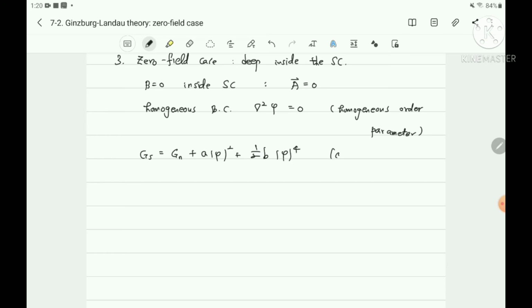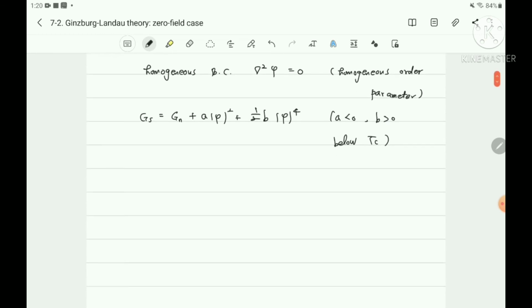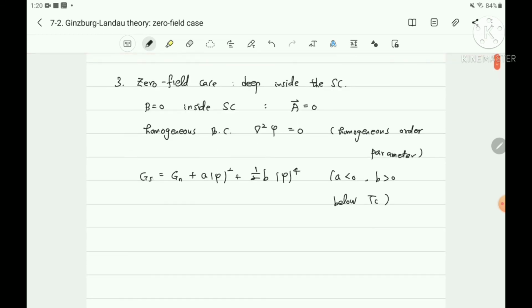In this case a is negative, b is positive below Tc. This free energy is the zero magnetic field case, the zero field case.